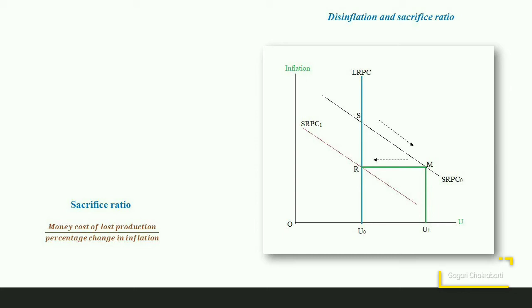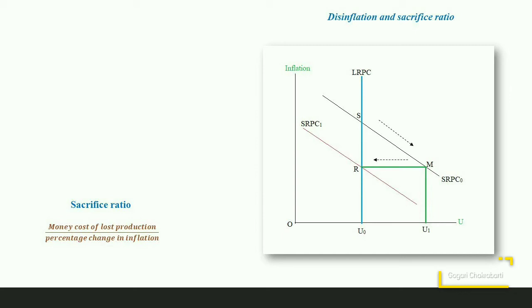Soon people realize that the government has contracted the money supply, and accordingly there has been a fall in the prices, so that they will now adjust their inflationary expectation downwards. This will lead to a leftward shift in the short-run Phillips curve from SRPC0 to SRPC1. The economy moves from point M to point R. Now it is operating once again at the natural rate of unemployment, but now the inflation has been reduced to the desired level.